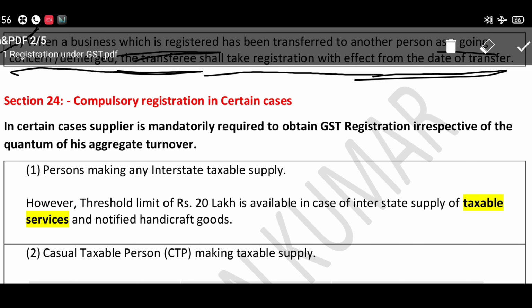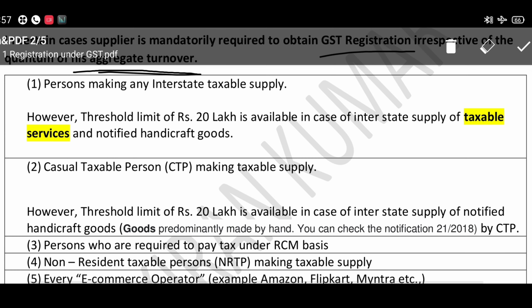In some cases, as per Section 24, irrespective of his aggregate turnover, they are required to register under GST. Let us see: a person making interstate supply, that is, supplying from Andhra to another state, that is Telangana, needs to be registered under GST irrespective of the aggregate turnover.